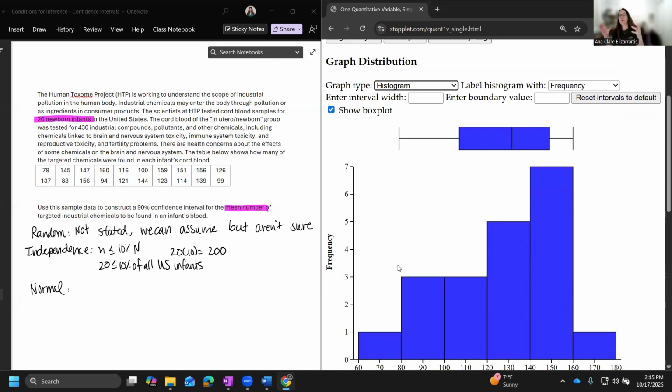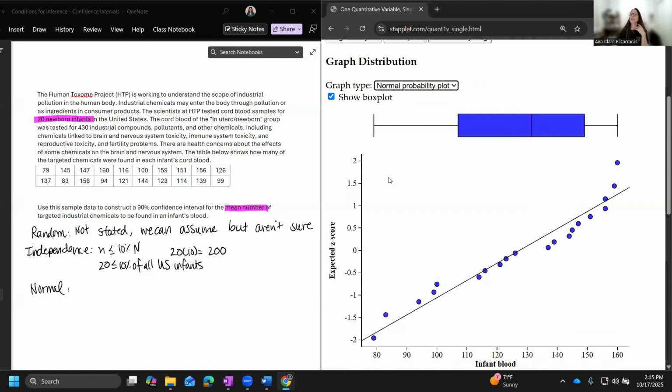There's no strong skewness maybe, but there's still a little bit of skewness. I don't think it's great. What about a normal probability plot? When you're looking at a normal probability plot, you're looking for it to be straight with the line and follow that. And it does pretty much do that. So I think we would be safe to say that there's not strong skewness or outliers. So we're okay to proceed.